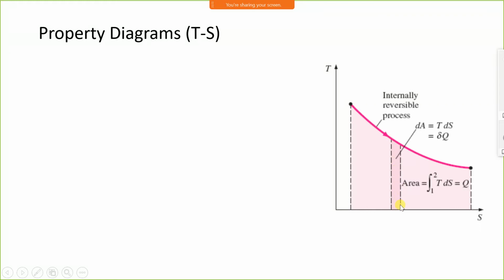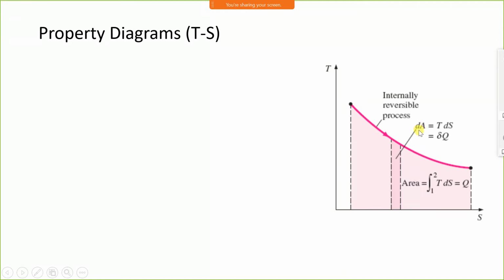and give its width as dS. On the x-axis it is entropy, therefore we write it as dS. This is T and this is dS. Now length into breadth is equal to area.